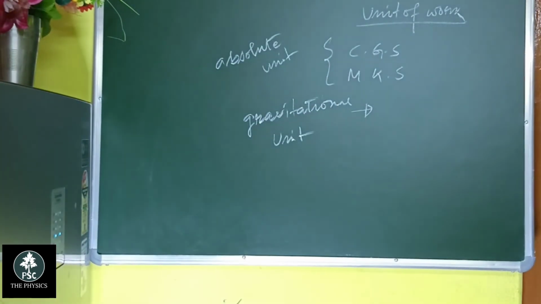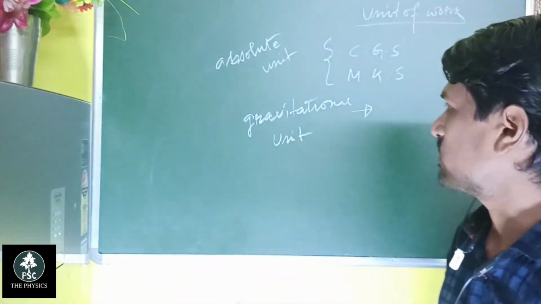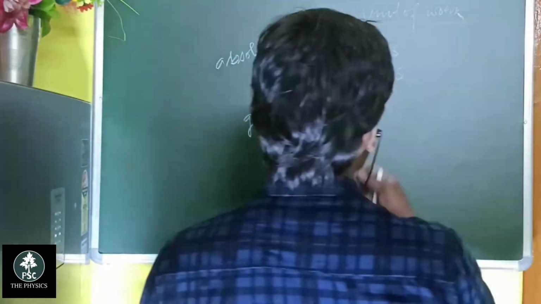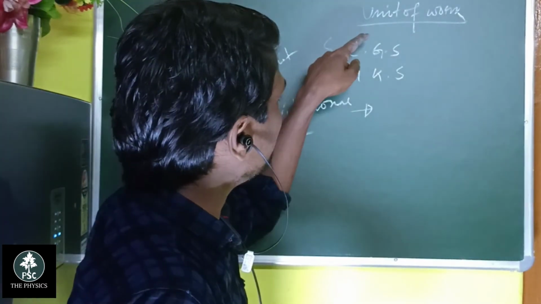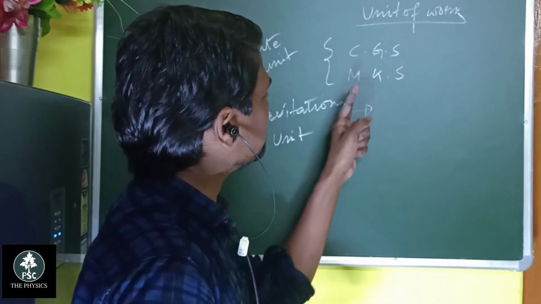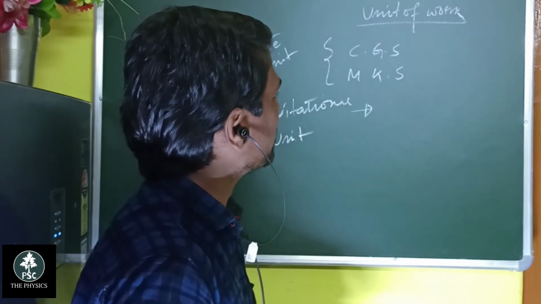So first of all, students, I will discuss absolute units and then gravitational units. What about absolute units? You know that CGS means centimeter, gram, second, and this is the MKS system, meter, kilogram, second.